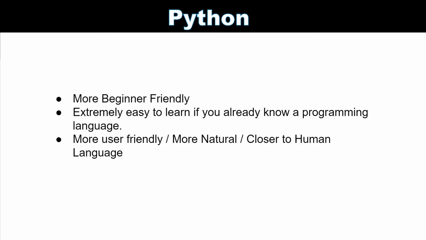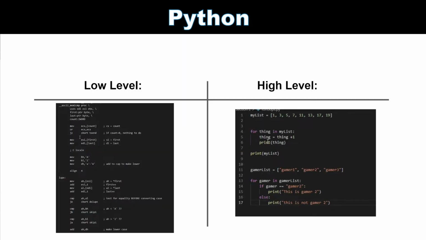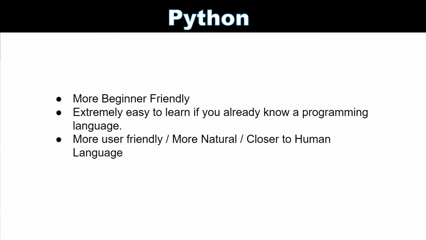A lot of people say Python is very natural to type out. It's closer to human language, and that's not just in terms of high level versus low level. A lot of people say it's closer to human language as opposed to something like C or C++ or Java. Python seems to be much more efficient, much more simple for many people. Not for everyone, though. When I first started really working with multiple programming languages, I actually found Python to be the hardest for me, and stuff like C++ and C# to be easier, but that was just me. I'm a little weird. But yeah, it's very human-like, if that makes sense.